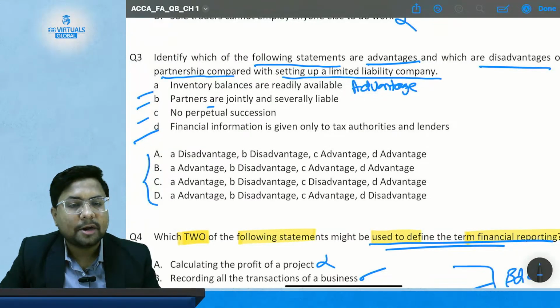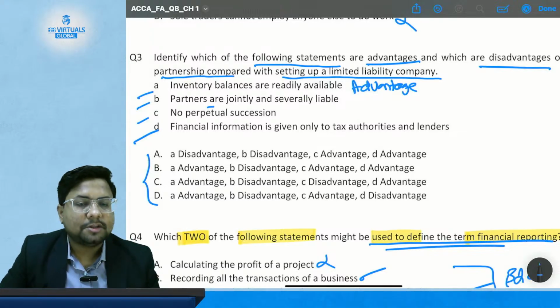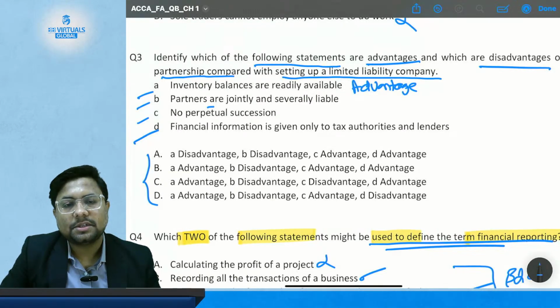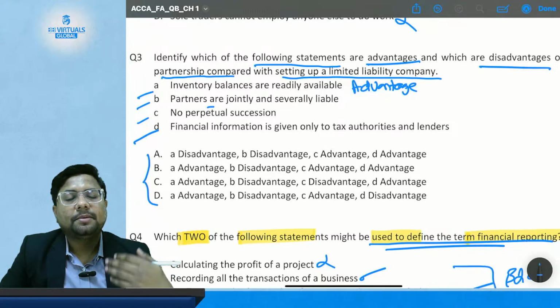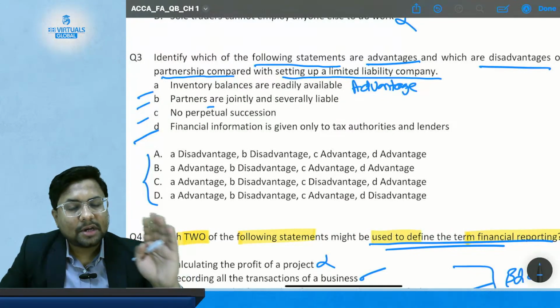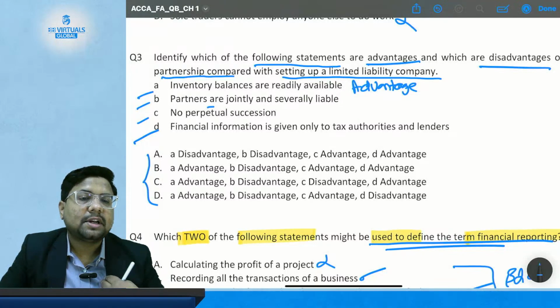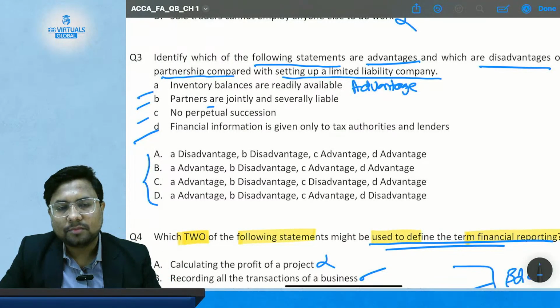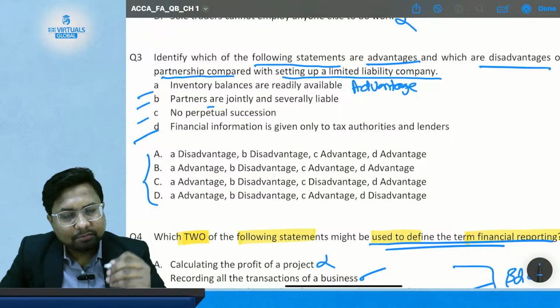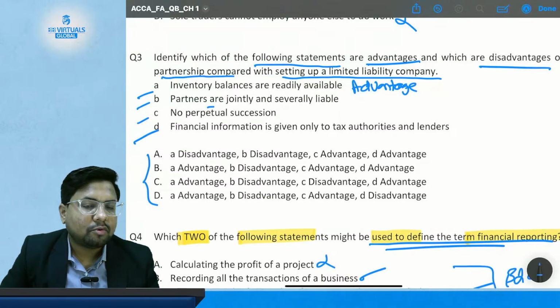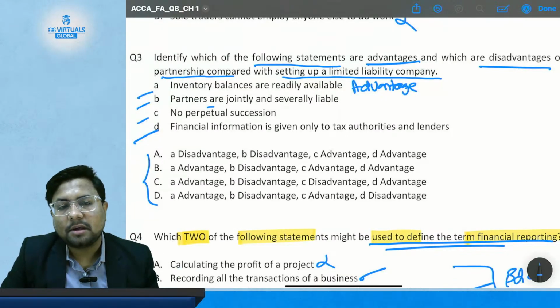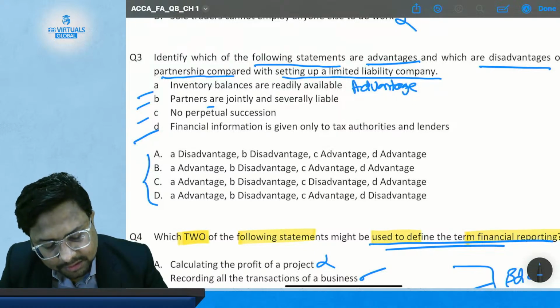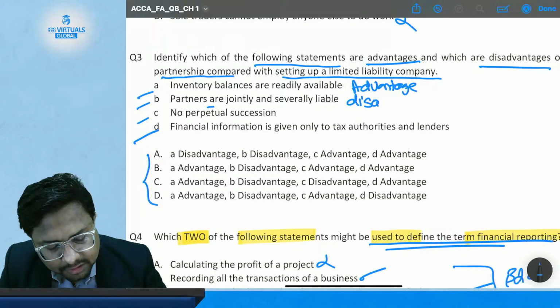This is not an advantage, this is a disadvantage, because in a company form of business, the owners and the company are separate legal entities. So whatever liability the company has incurred, it is the liability of the company only. My personal assets cannot be used to repay the liabilities of the company. So this is a disadvantage in the partnership form of business and an advantage in the company form of business.